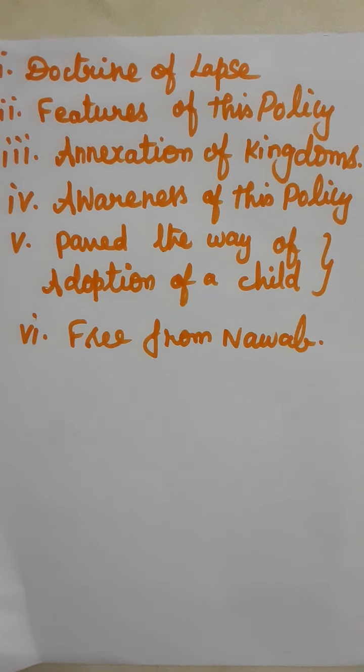Awareness of this policy. Some Indian rulers disliked this policy. So, they wanted to protect the kingdoms from the British. Before this, they had never thought of protecting their country to that extent. Because this policy came, they got an awareness about their territory and kingdom.